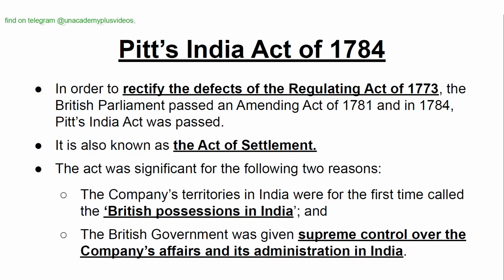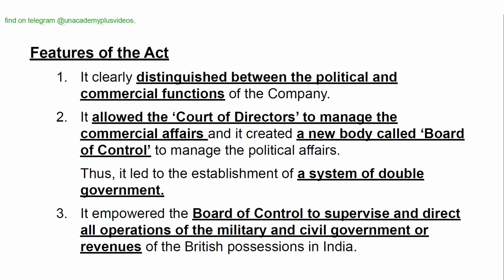Pitt's India Act of 1784. In order to rectify the defects of the Regulating Act of 1773, the British Parliament passed an amending Act of 1781 and the Act of 1784. It is also known as the Act of Settlement. The Act was significant for the following two reasons. The company's territories in India were for the first time called the British possessions in India, and the British government was given supreme control over the company's affairs and its administration in India.